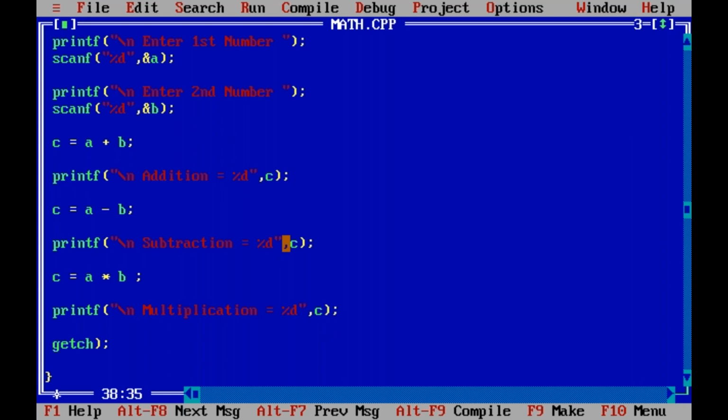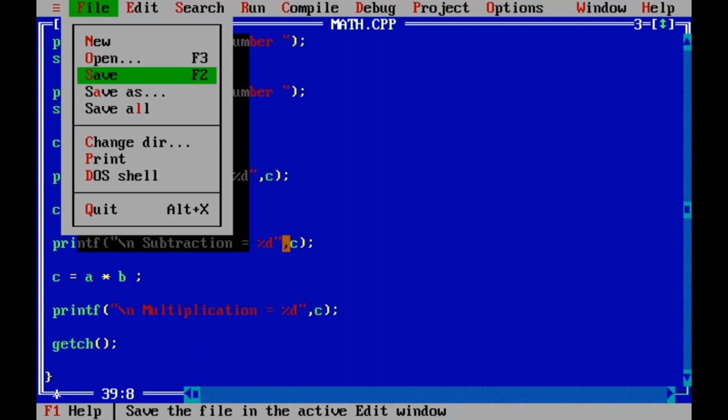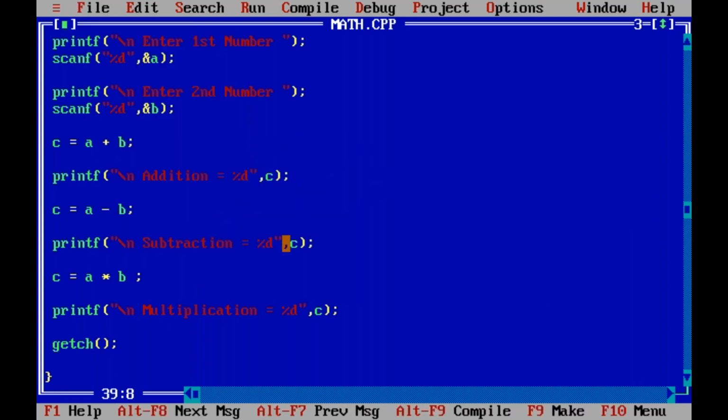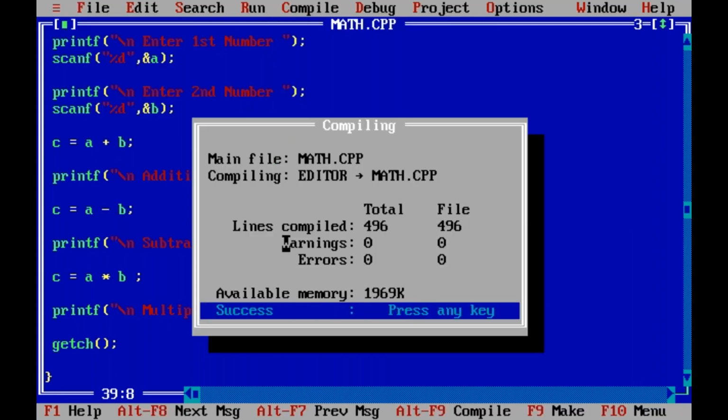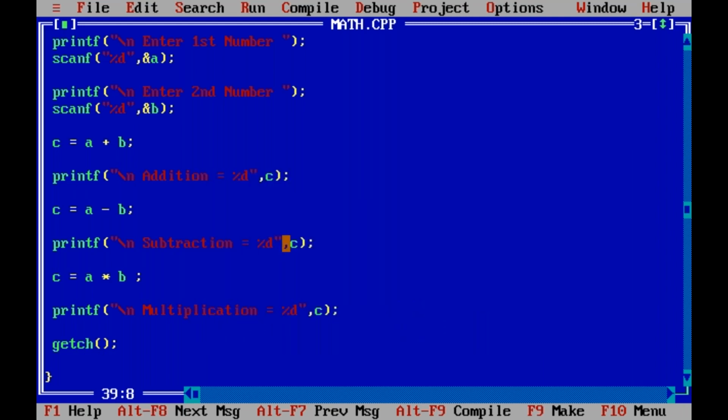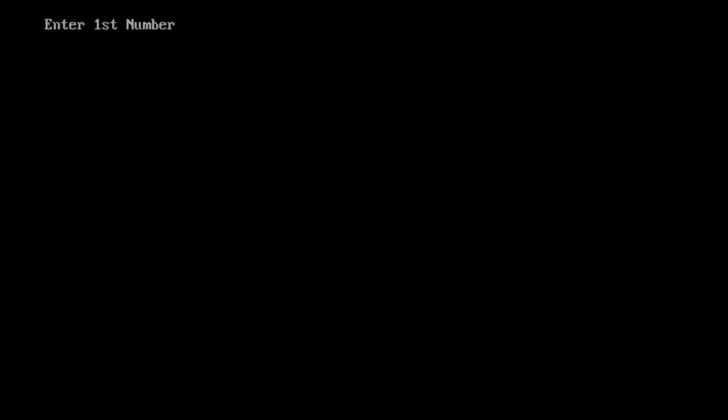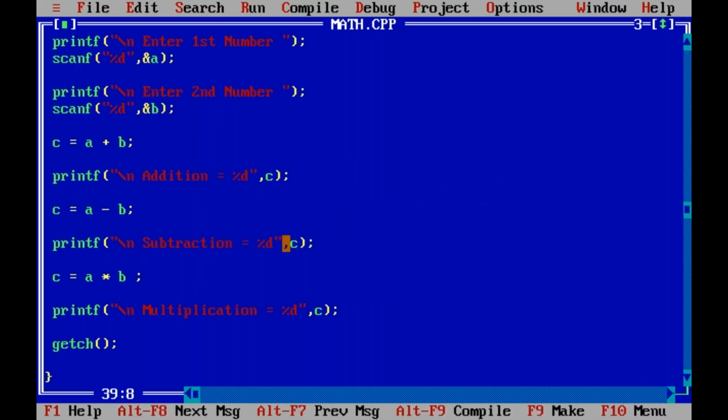Bracket missing here too. Now save, overwriting. Compile. Success, no errors. Next run it. 10, 20.